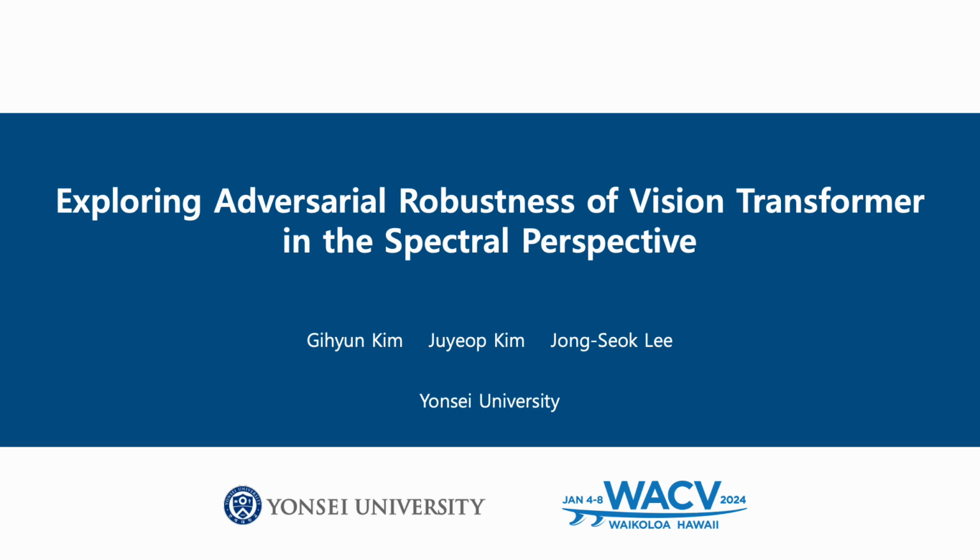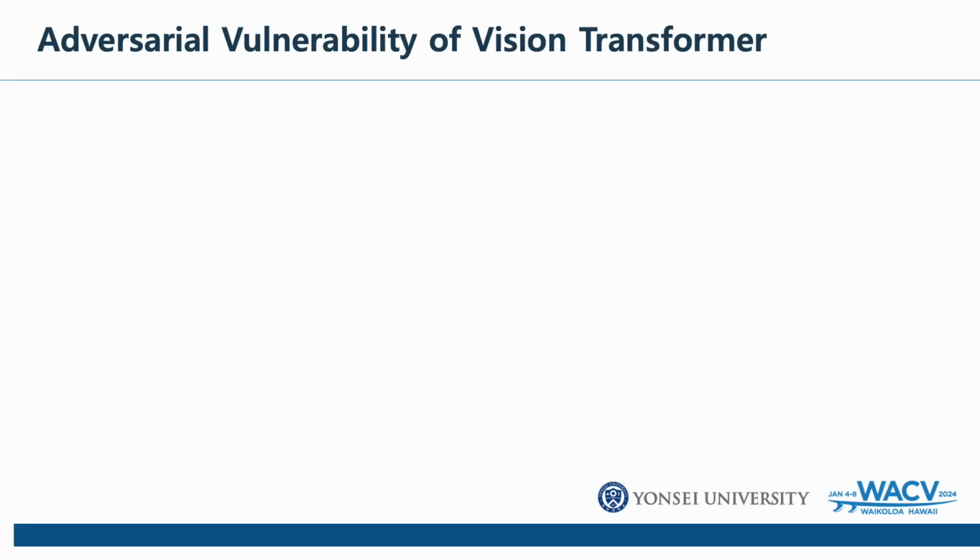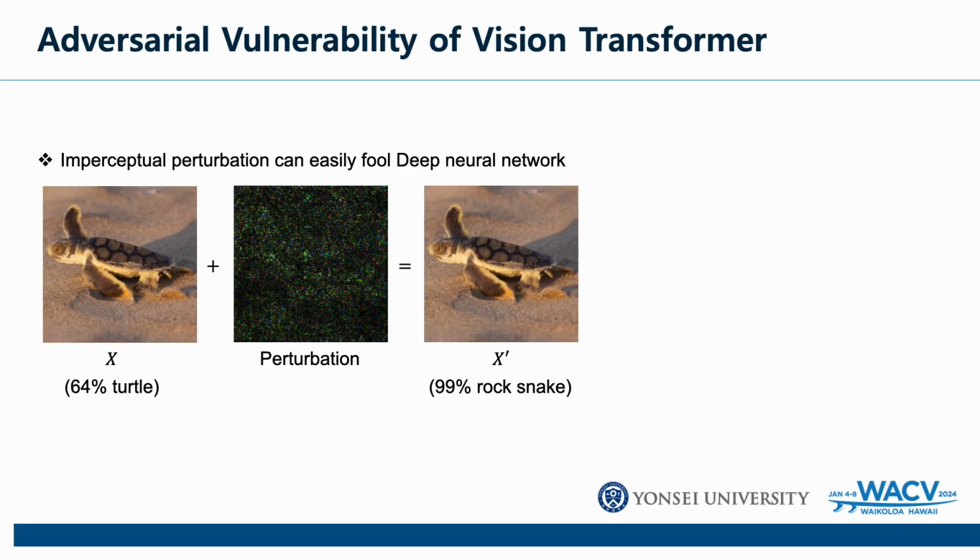The title is Exploring Adversarial Robustness of Vision Transformer in the Spectral Perspective. Adversarial attack, which fools deep neural networks to have wrong answers, has been widely investigated for convolutional neural networks. Recently, vision transformer emerged as another promising architecture for computer vision. Therefore, the robustness of vision transformers against adversarial attacks has started to be researched.